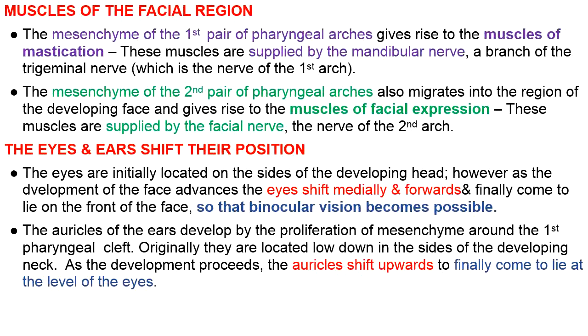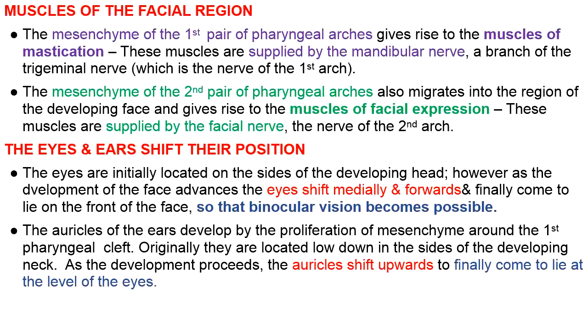The muscles of the facial region, this topic we have partly covered in the development of pharyngeal arches. The muscles of the facial region are derived from the first and the second pharyngeal arches. The muscles of facial expression themselves are derived from the mesenchyme of the second pair of pharyngeal arches. The second pharyngeal arch contributes to the formation of muscles of facial expression, and that is why all of them are supplied by facial nerve, which is the nerve of the second arch.